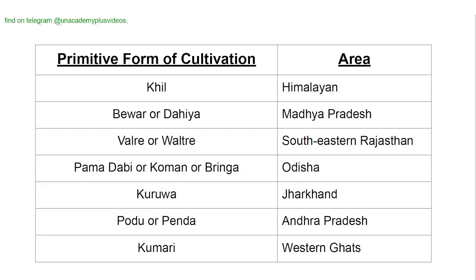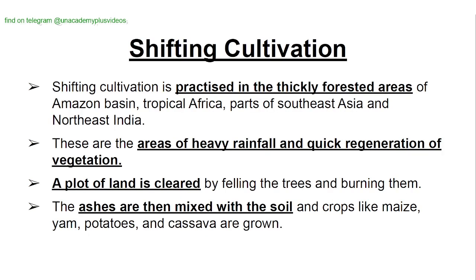Primitive form of cultivation and area. Jhum: the type of cultivation is Jhum and the area is Himalayan. Bewar or Dahiya in Madhya Pradesh. Penda, Dabi or Koman or Bringa in Odisha. Kuruva in Jharkhand. Podu or Penda in Andhra Pradesh. Kumari in Western Ghats.